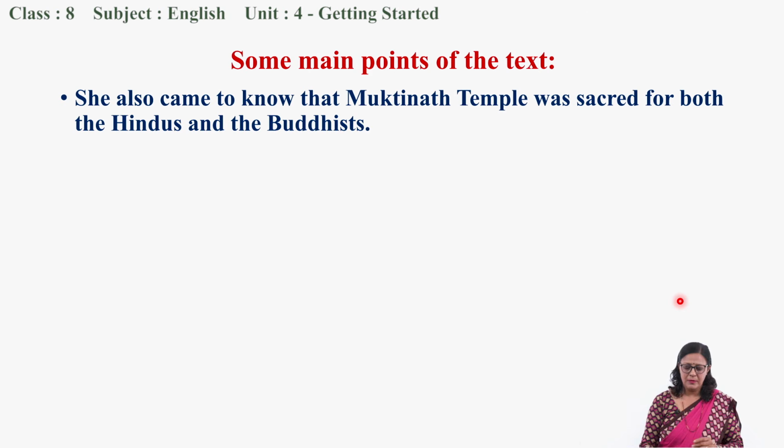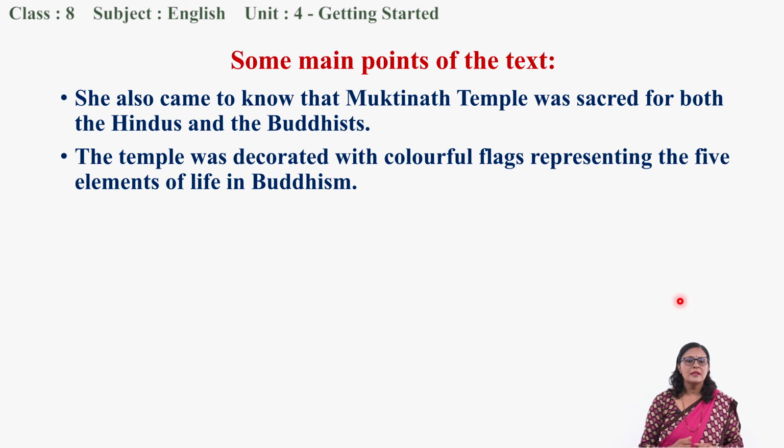Okay. So next, the temple was decorated with colorful flags representing the 5 elements of life in Buddhism. The temple was decorated with green flag, yellow flag, white, blue and red, and all those colors represent special things, okay, of the 5 different elements of life in Buddhism.